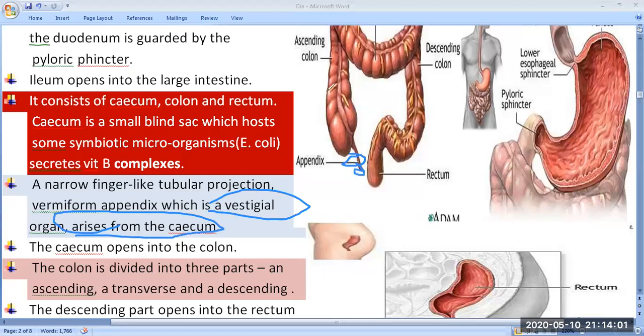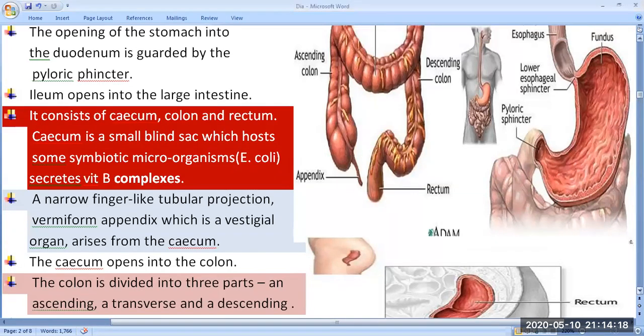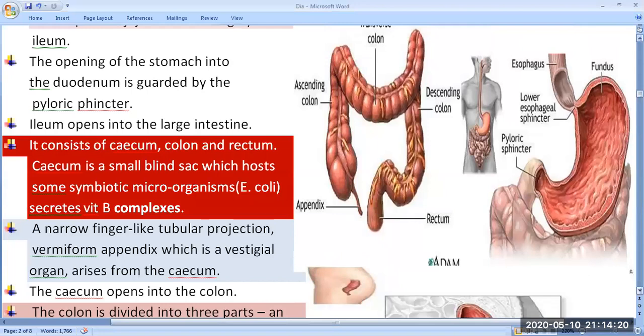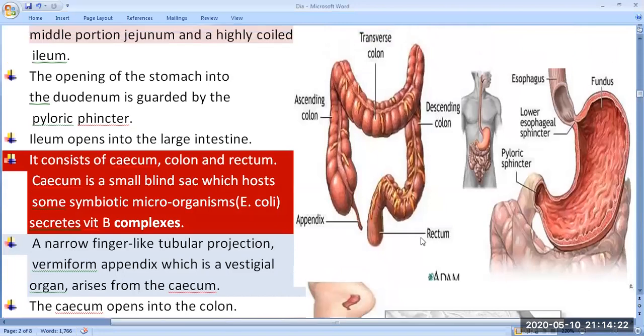And this is the colon: the ascending colon, this is the transverse colon, this is the descending colon, here they have the sigmoid, and this is the rectum. So these are the parts of the large intestine. Clear? With the help of the figure you can easily understand the different parts of the large intestine.